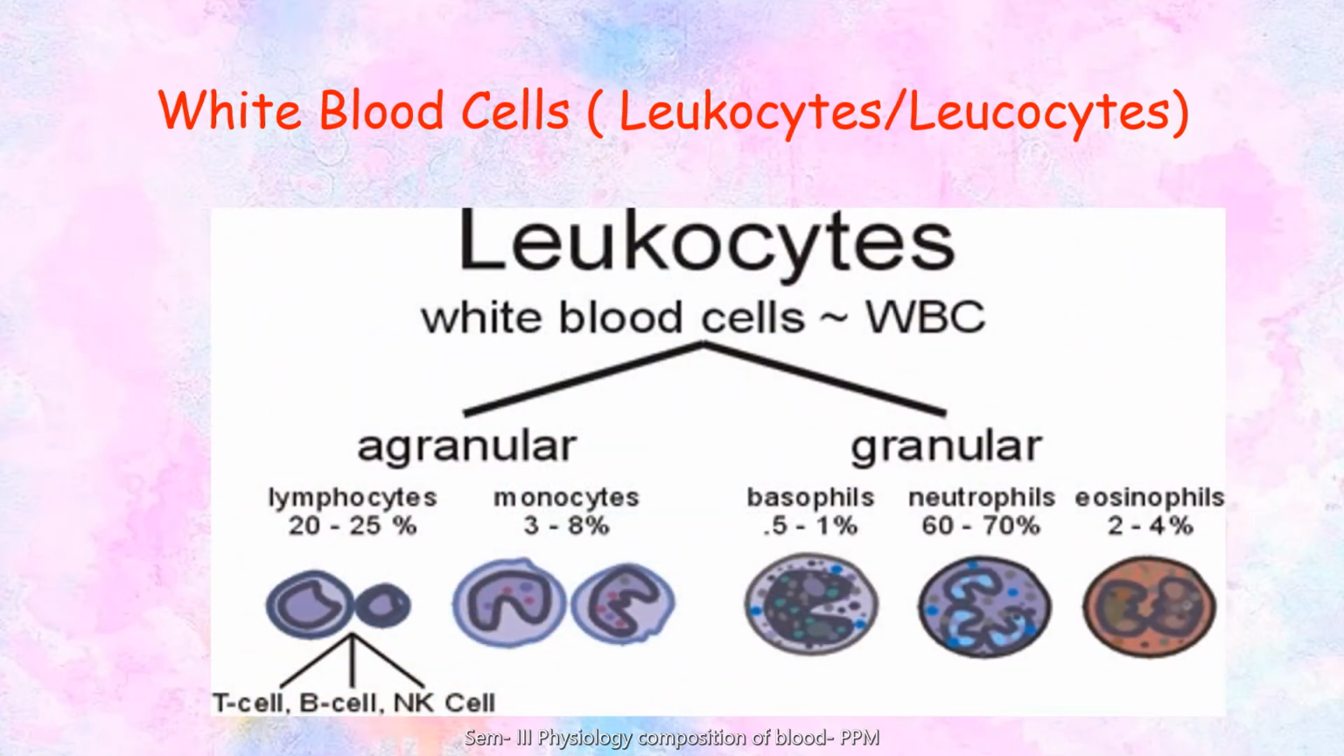Now WBCs are mainly of two types, depending upon the presence of granules in the cytoplasm. Those WBCs which do not have any granule in the cytoplasm are called agranular cytoplasmic leukocytes, and those which have granules are called granular cytoplasmic leukocytes. Agranular again has two types, lymphocytes and monocytes. They are differentiated on the basis of a specific shape of the nucleus as well as their functionality.